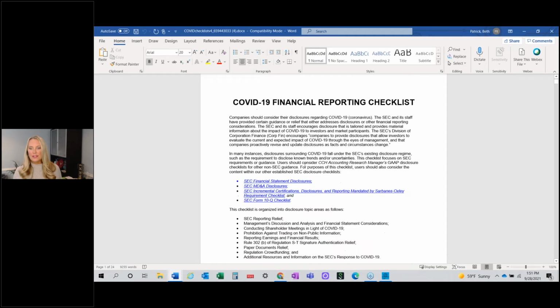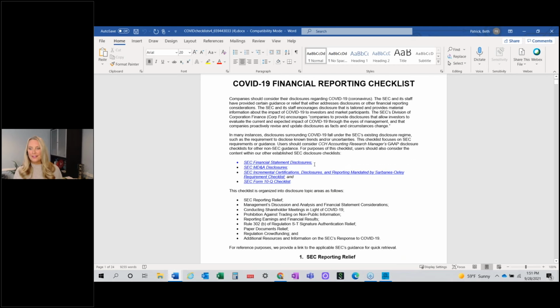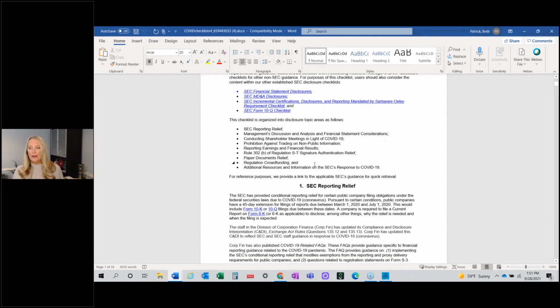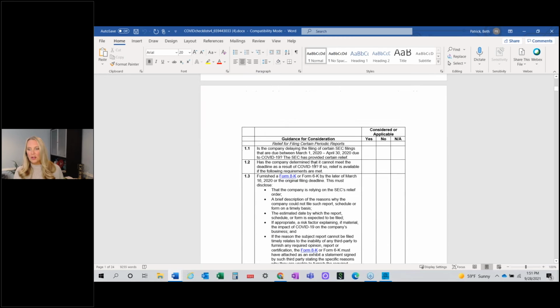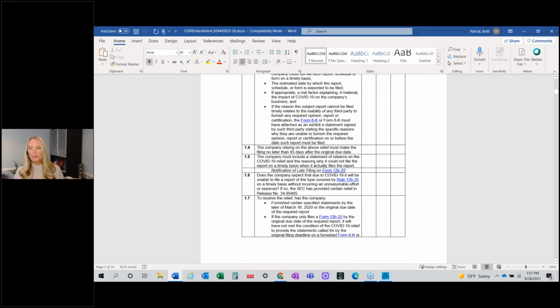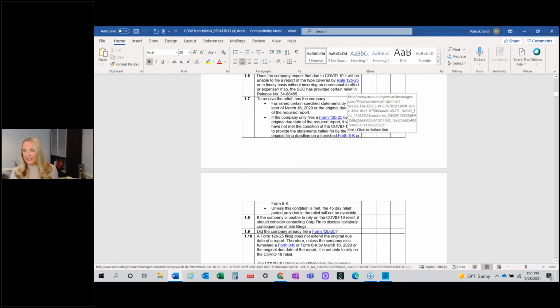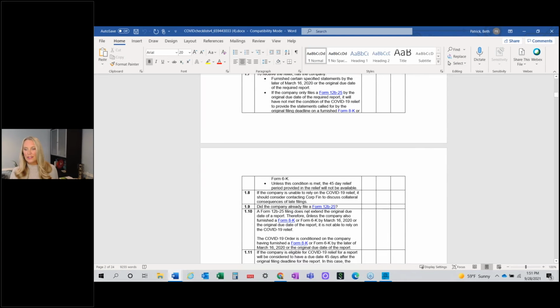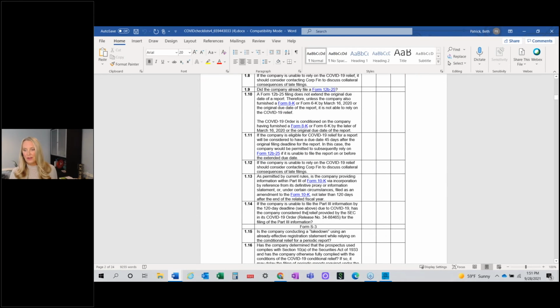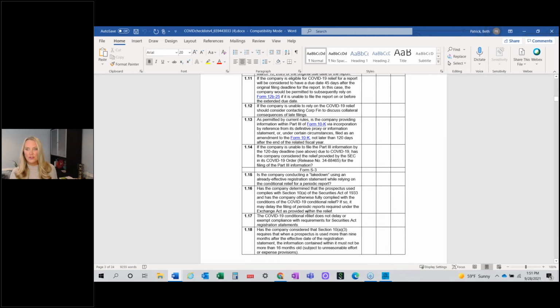So when you open this up, this will go through some of those SEC items that we were talking about as well, just to kind of walk you through, make sure you're not missing anything. If you want to go look at any of the official links from the SEC, these blue links are going to take you directly to that and give you a little bit more explanation.